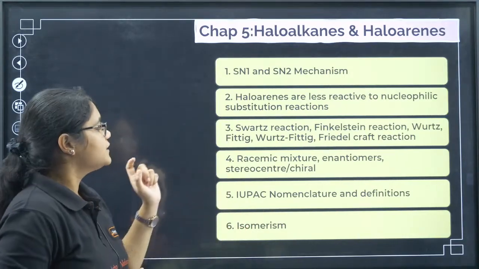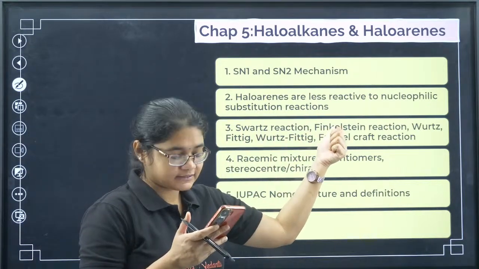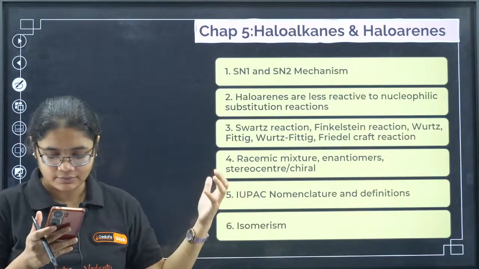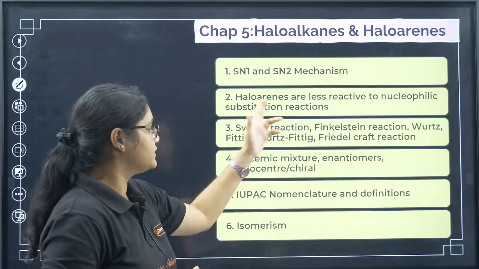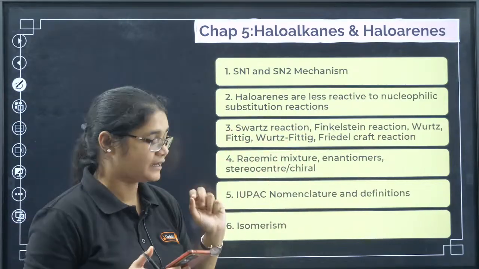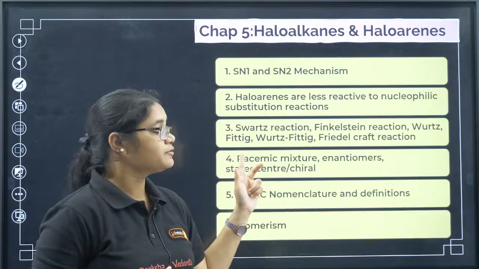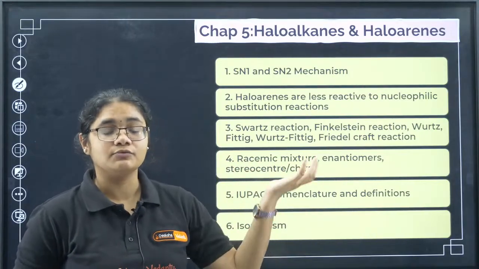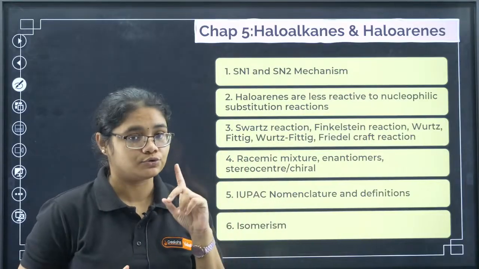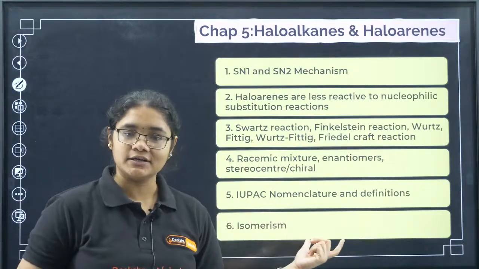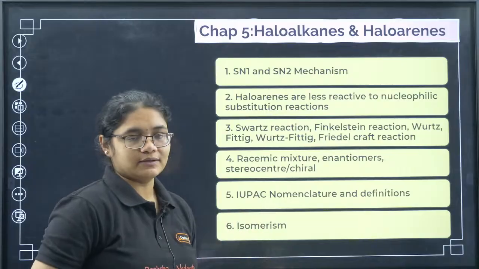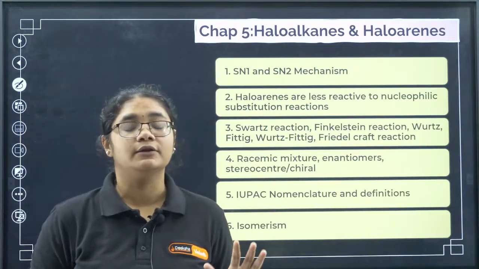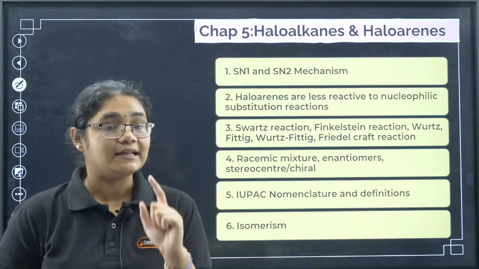Do revise that. Then name reactions: Sandmeyer reaction, Finkelstein reaction, Wurtz reaction, Wurtz-Fittig reaction, Friedel-Crafts reaction. All these name reactions you should know the definition as well as example. Then some definitions: racemic mixture, enantiomers, what is a chiral carbon, what is inversion, what is retention, all those things you should also revise. Lastly, nomenclature, very important, and isomerism. Please practice these questions. These are definitely going to come in your exam, and do not miss anything from here.